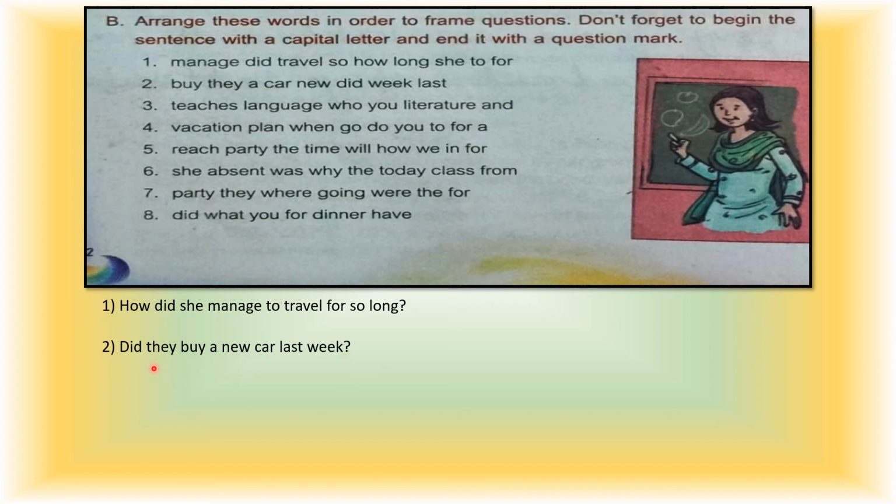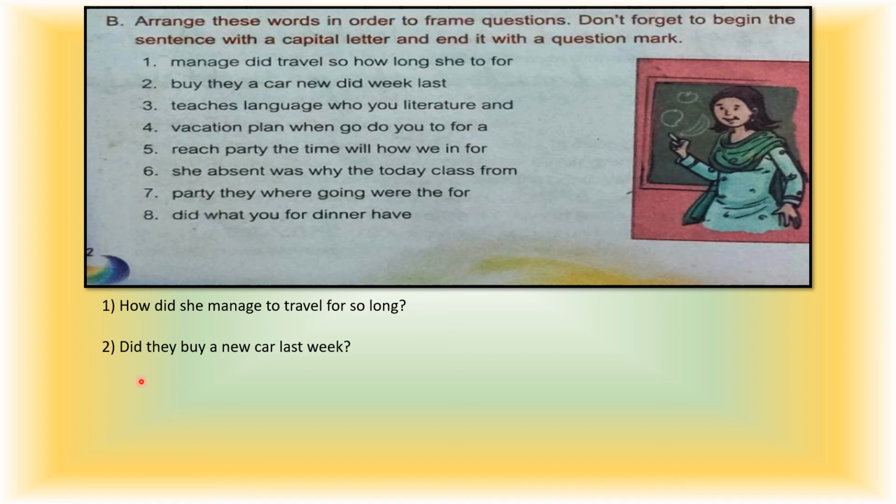Yes. So, can you see, children? Here I have used did first. Why? Because it's giving the answer in yes or no. Whenever we are framing a question with a yes or no type of answer, that time we always use did or a helping verb at the starting of the sentence.